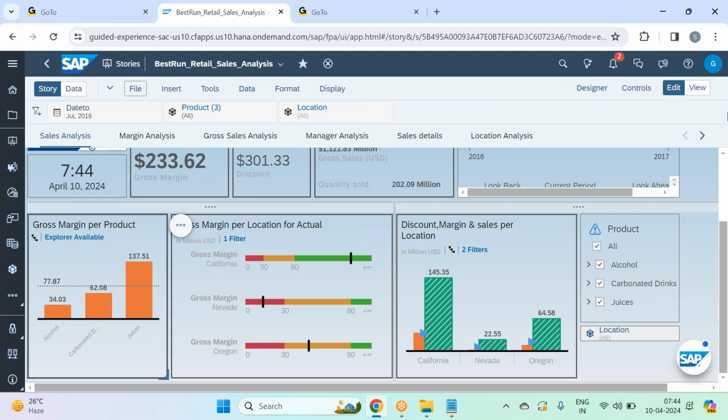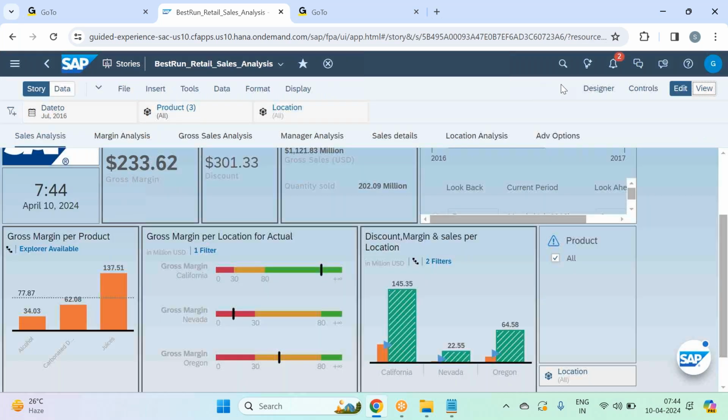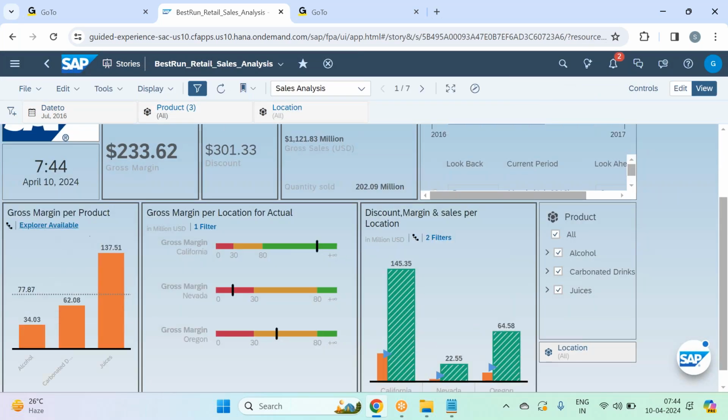Okay, so I just added the Explorer option here, guys. You see there is an option called Explorer available. So now I configured an Explorer on top of this widget. Okay, now what I do is in the view mode. So I'm going to the user mode now. I can do it in the edit mode also, but I'm doing it in view mode. Now, this is the mode in which the end users access this story, right?